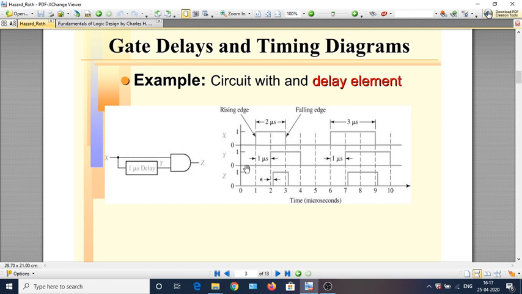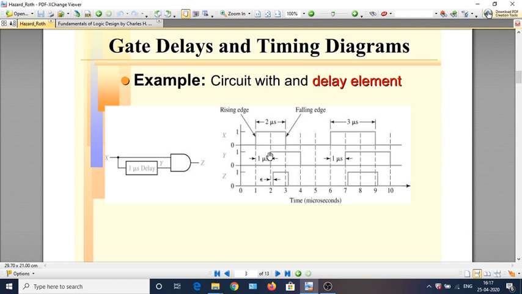You would see that y, which is the same as x but delayed by 1 microsecond, reflects the change in the value of x with a delay of 1 microsecond. So y continues to remain at 0 up to the time t equal to 2 and then changes to 1.